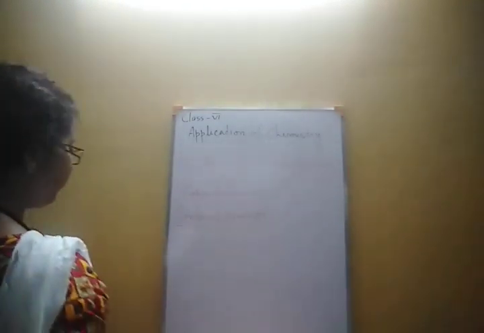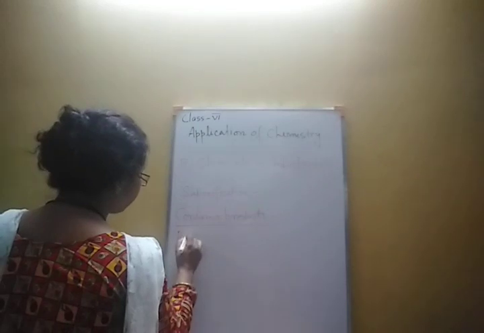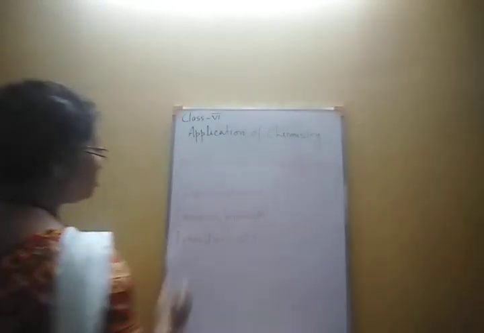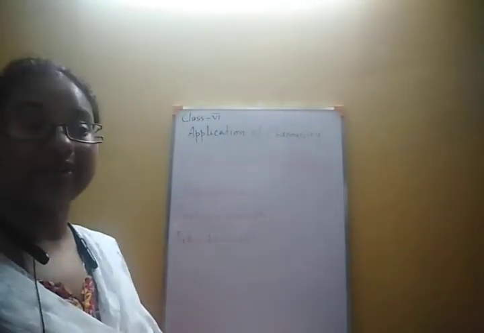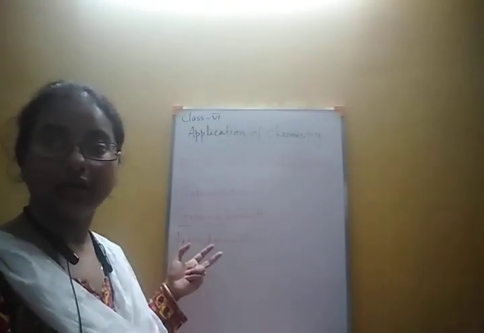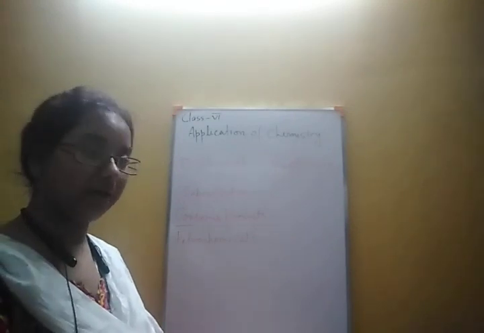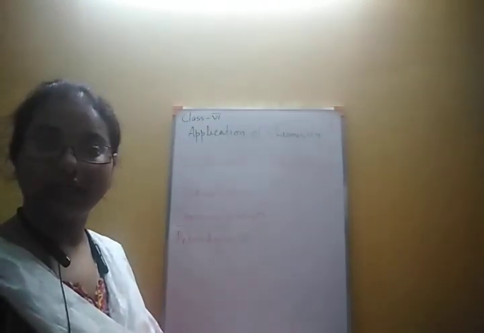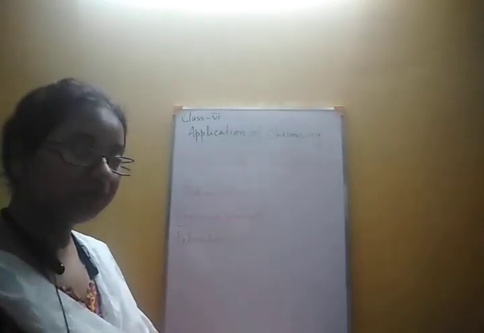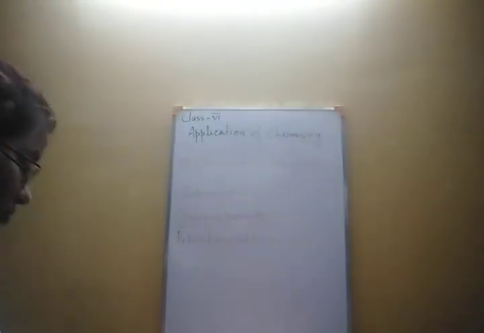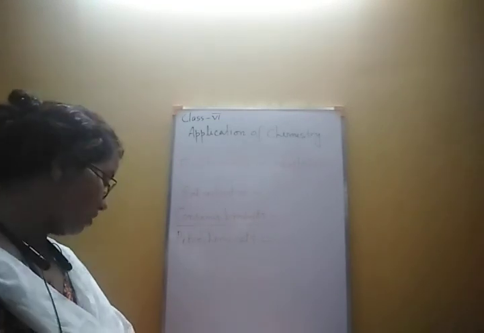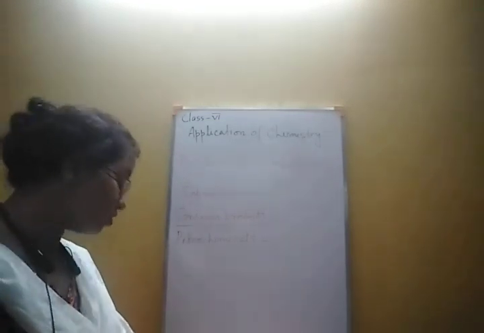Next we will talk about petrochemicals. Petrochemicals are the products which are obtained from petroleum. They are mainly different fuels, that is petrol, diesel, kerosene. Along with that we have different drugs and medicines from this. We have LPG, that is liquefied petroleum gas. All these are examples of petrochemicals.